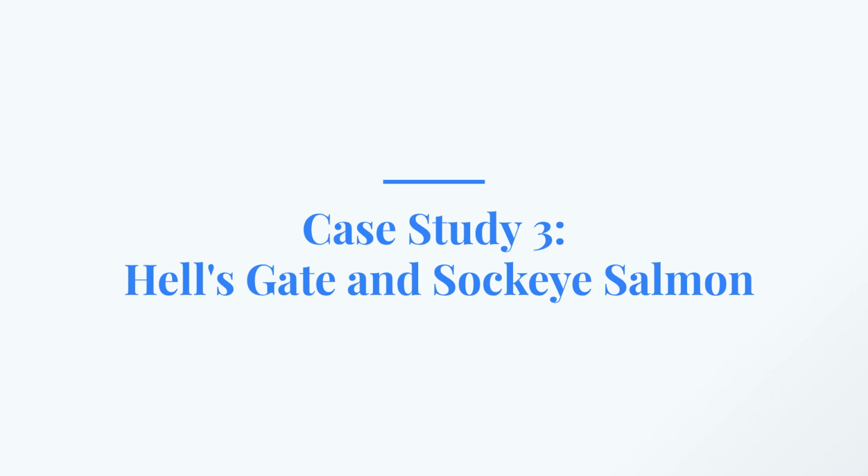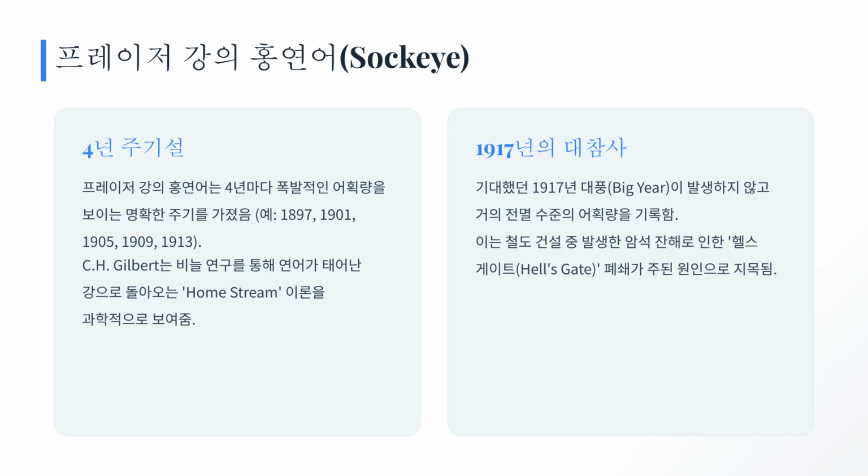Our final case study, Case Study 3, examines Hell's Gate and the sockeye salmon, focusing on human-caused environmental disruptions. Fraser River sockeye had a clear 4-year cycle of explosive catches, which C.H. Gilbert's research supported with the home stream theory. However, the expected big year of 1917 failed, attributed to a massive rock slide from railway construction blocking Hell's Gate.